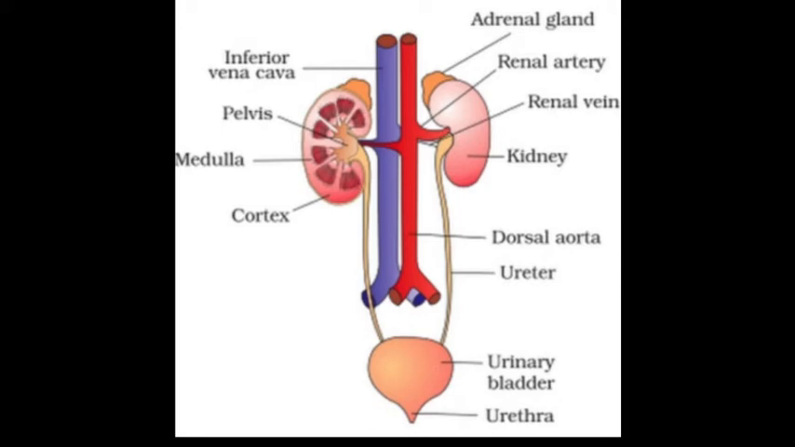Okay beta. Now as you see in the slide, there is the structure of the excretory system of humans. Meaning the excretory system in humans includes a pair of kidneys, a pair of ureters, a urinary bladder and the urethra, as you see in the video slide.